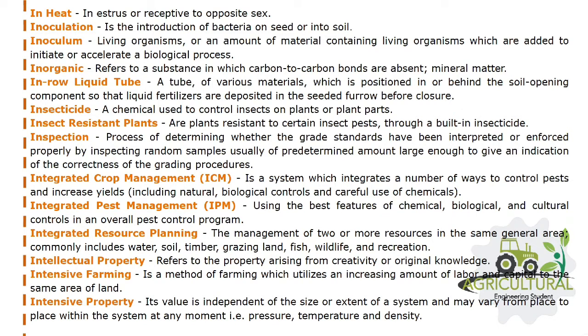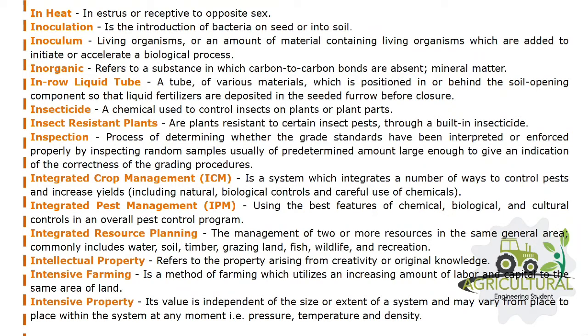Integrated pest management, IPM, uses the best features of chemical, biological, and cultural controls in an overall pest control program. Integrated resource planning, the management of two or more resources in the same general area, commonly includes water, soil, timber, grazing land, fish, wildlife, and recreation. Intellectual property refers to the property arising from creativity or original knowledge. Intensive farming is a method of farming which utilizes an increasing amount of labor and capital